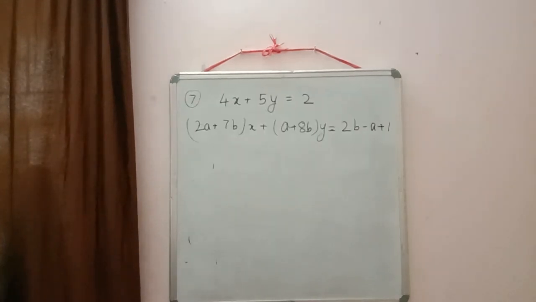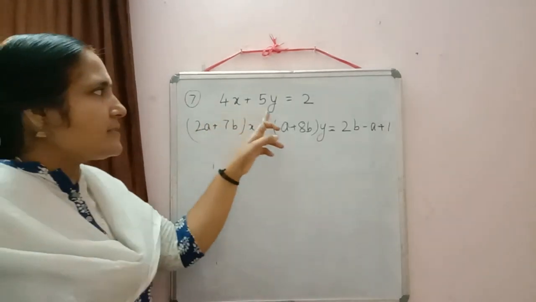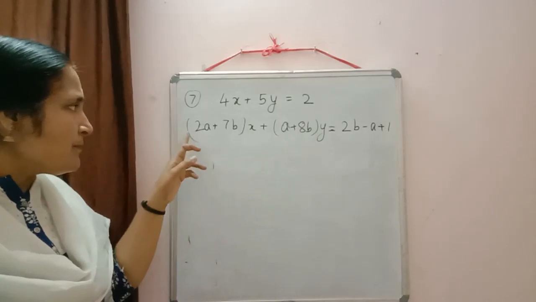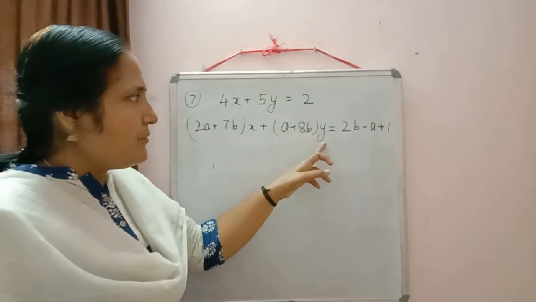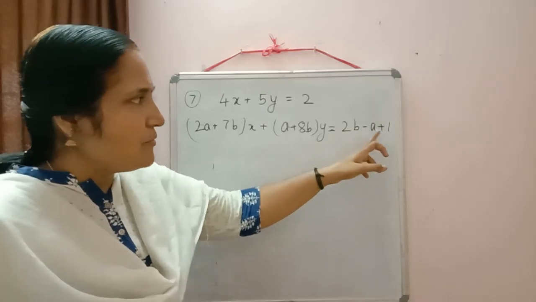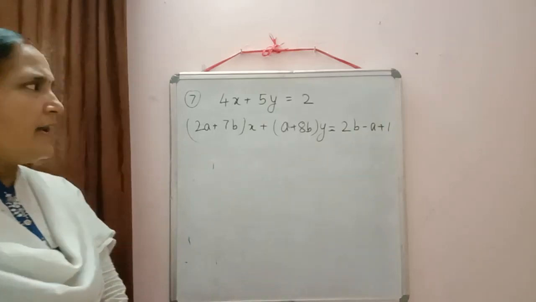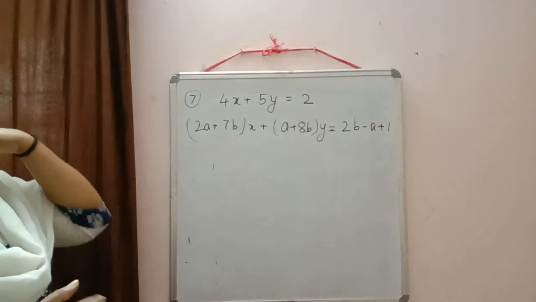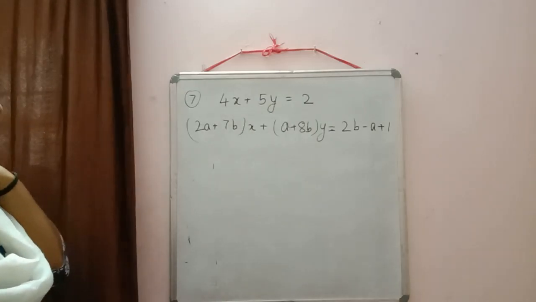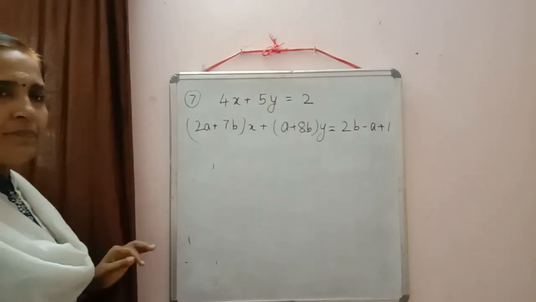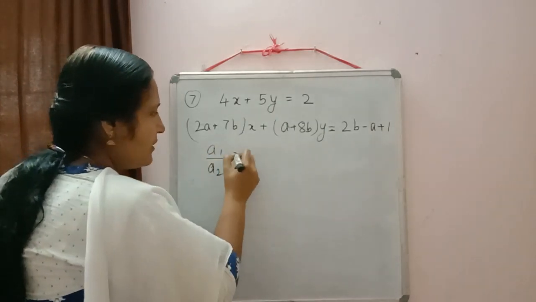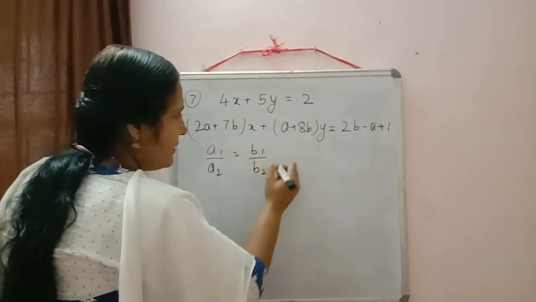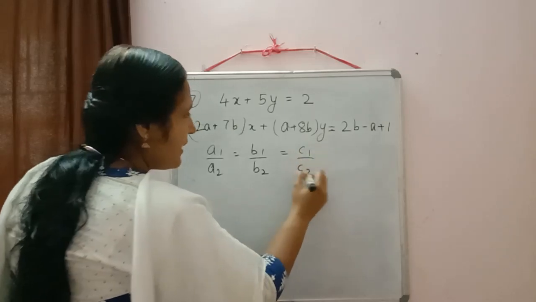The next question is 4x plus 5y is equal to 2, and 2a plus 7b into x plus a plus 8b into y is equal to 2b minus a plus 1. Everything is arranged properly, so we'll just write down the condition for infinitely many solutions. Yes, a1 by a2 equal to b1 by b2 equal to c1 by c2.